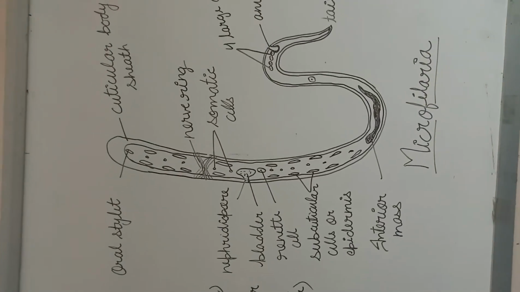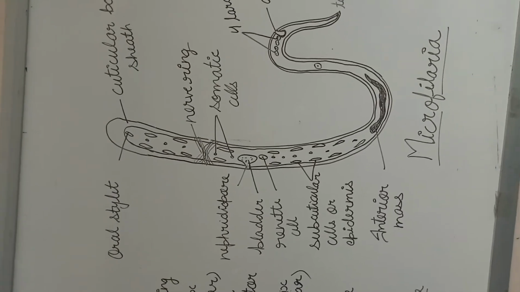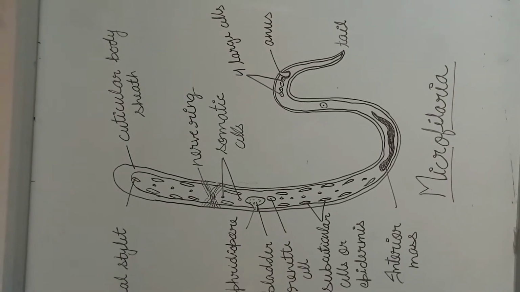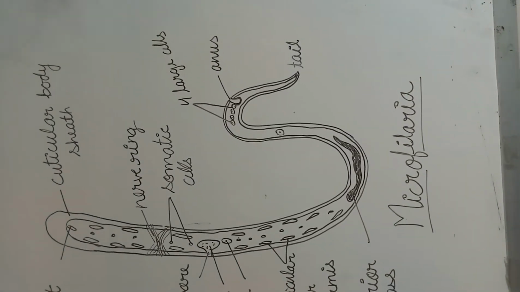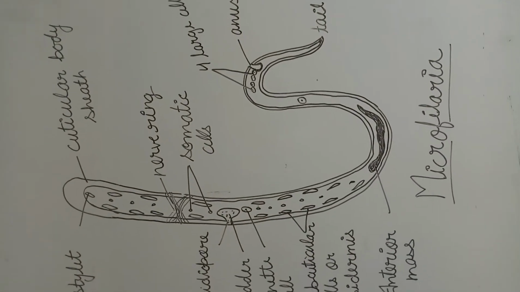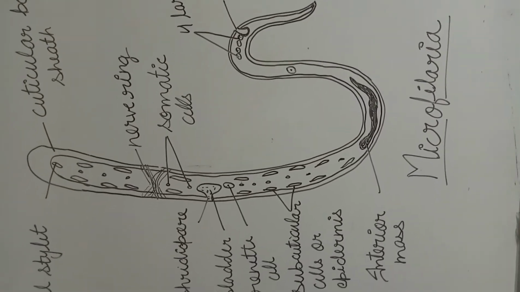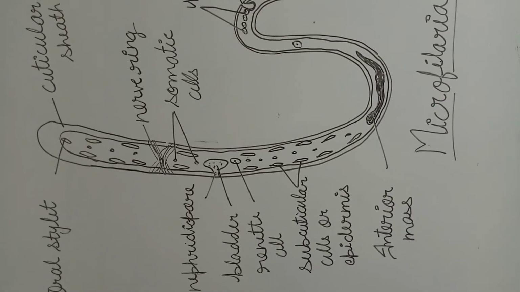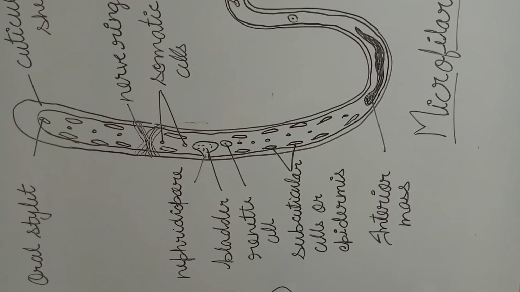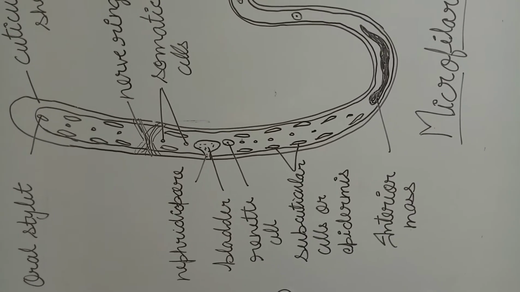You can see the first part, that is known as the oral stylet. It means it is related to the mouth, and outside the animal the cuticular body is present. You can see a cuticular layer of sheath is present. Now it also contains a nerve ring and somatic cells. The nephridiocore is also present that resembles the kidney of vertebrates, and this nephridiocore opens by the bladder, and beneath